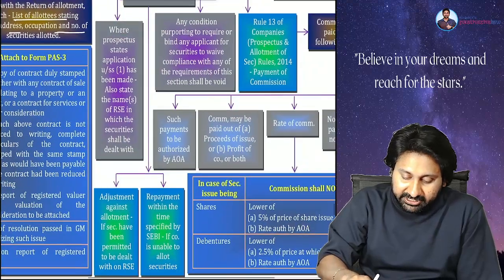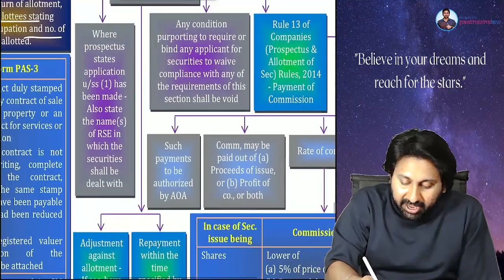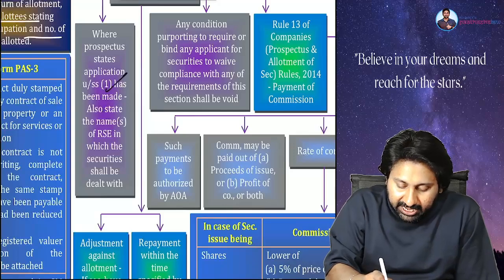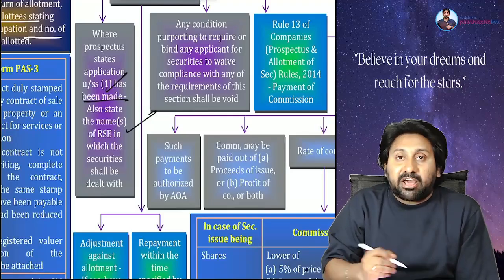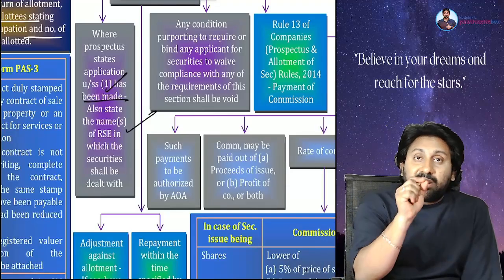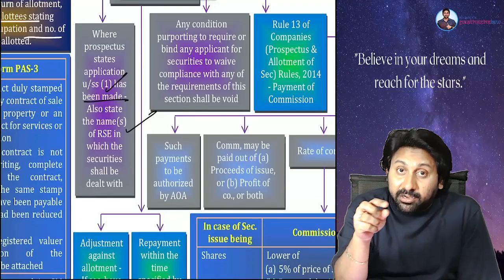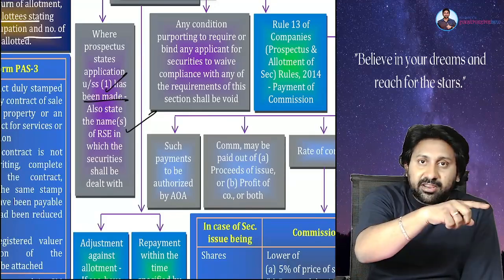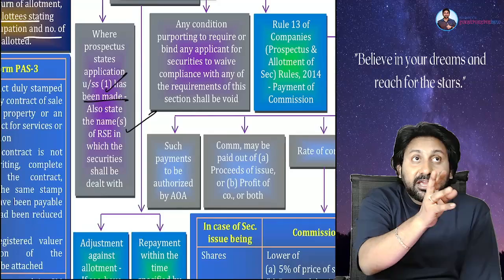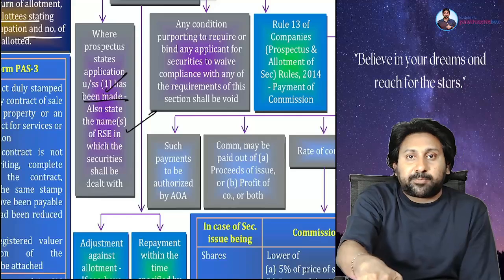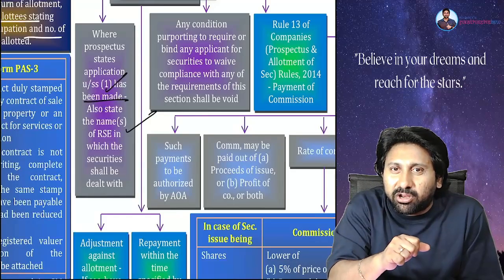Next, where the prospectus states that an application under subsection 1 has been made, it must state the name of the RSC. Means whenever you are issuing the prospectus, you should clearly mention in it in which stock exchange your shares will be sold once the public issue is successful. From this, what is the moral of the story?